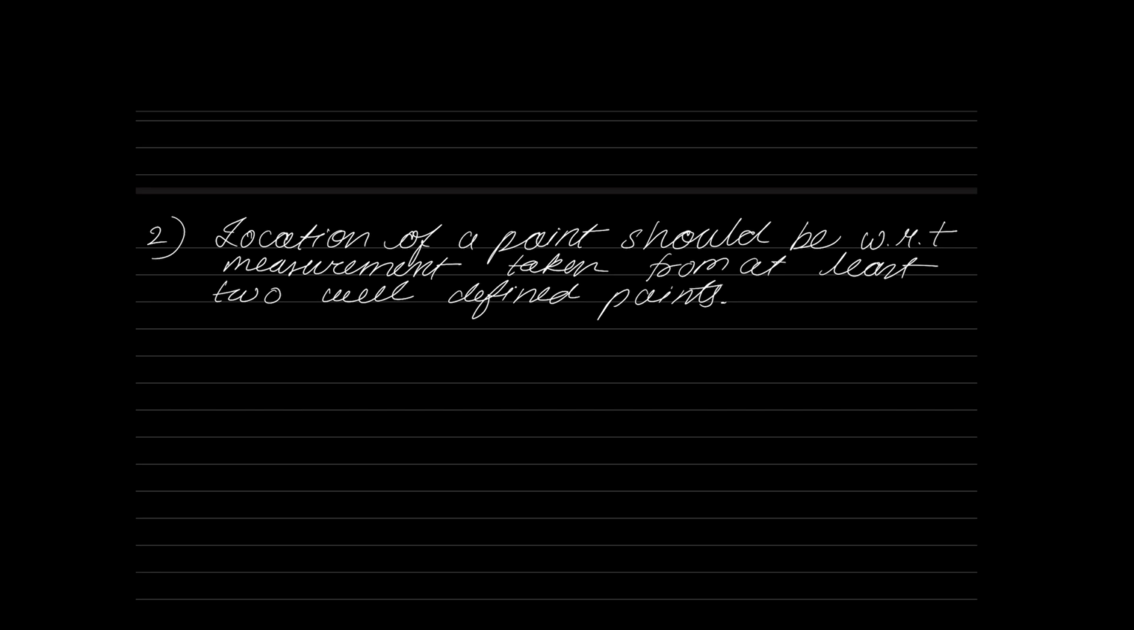Okay. So you imagine that A is a well-defined point, and B is another well-defined point. What do you mean by A is a well-defined point? You know the position of A on the paper, you know the position of A on the ground.